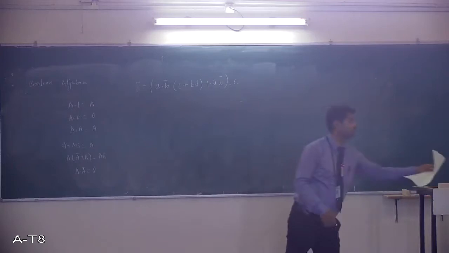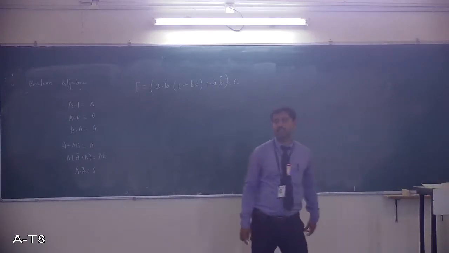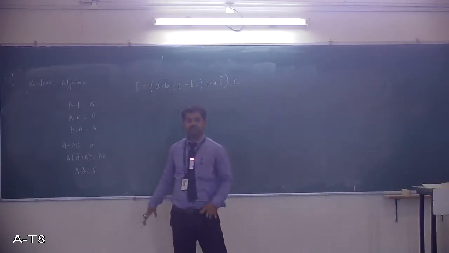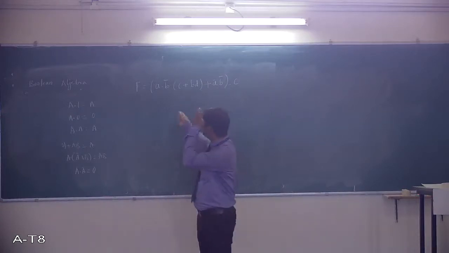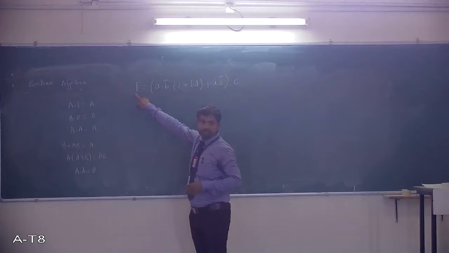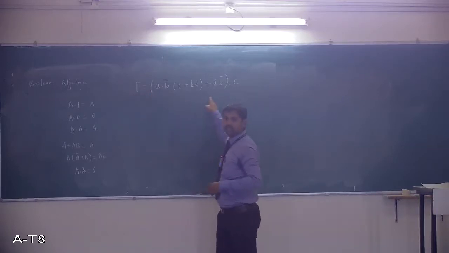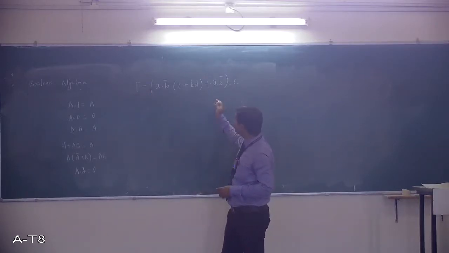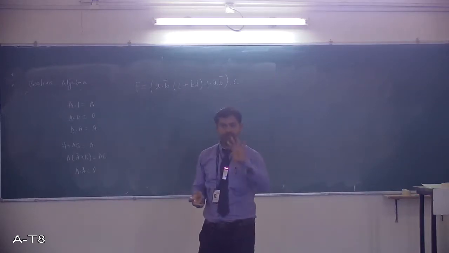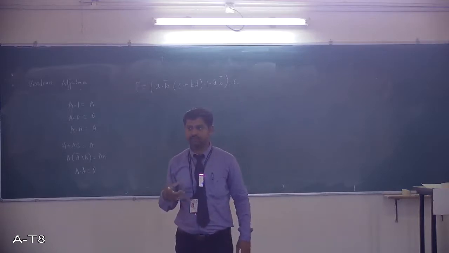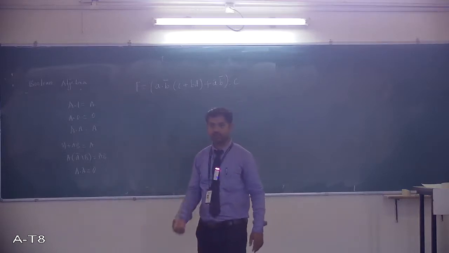This is one logical expression, certain function it performs. This is the output variable F, and these are all input variables. How many variables? A, B, C and D. Might be that particular system is having 4 inputs. This is how we can decide the number of inputs and output.